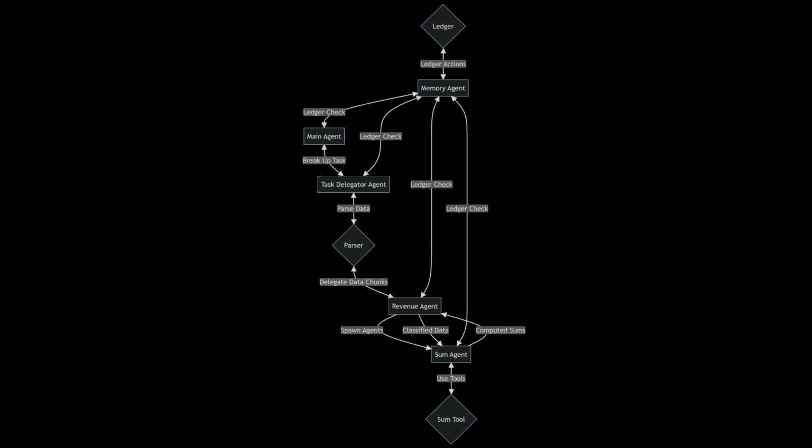The reason GPT 3.5 is used for this agent is because it doesn't require advanced reasoning abilities, it only needs to be able to use tools to sum up all the revenue items.